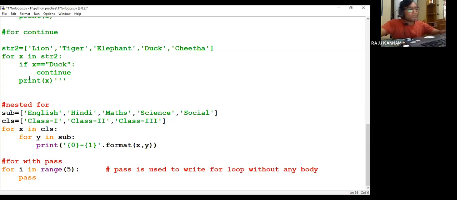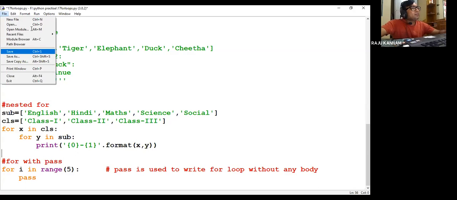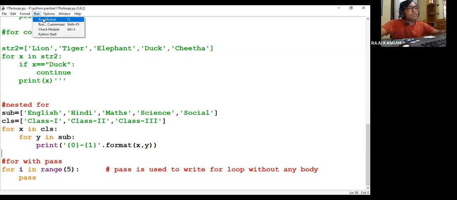Okay, right? So I'll save this and I'll execute. Can you get the output? Class 1 English, Hindi, Maths, Science, Social. Then class 2 English, Hindi, Maths, Science, Social. Class 3 English, Hindi, Maths, Science, Social.